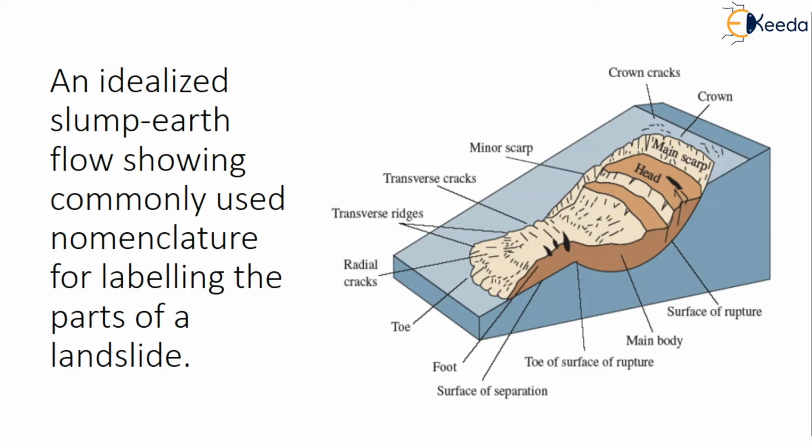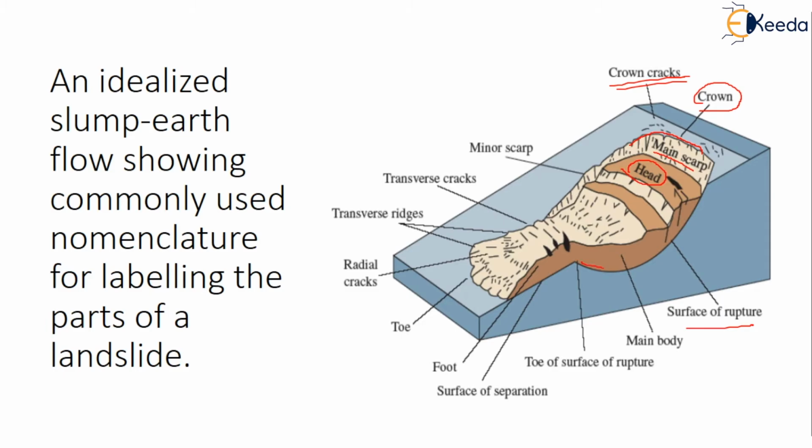This is an idealized slump earth flow, showing some commonly used nomenclature for labeling the parts of a landslide. See, the uppermost part is called the crown. We generally know the meaning of crown, the upper part. Here in the crown region, we will see the crown cracks. The region associated with the crown is known as the main scarp. Here is the head part, lower than the crown. The lower surface is called the surface of rupture, where the rupture of the landslide occurs.